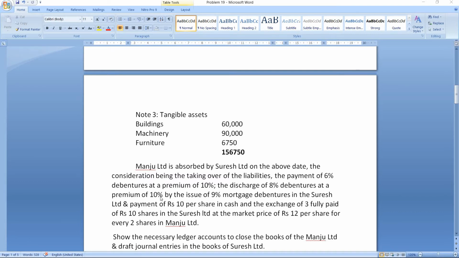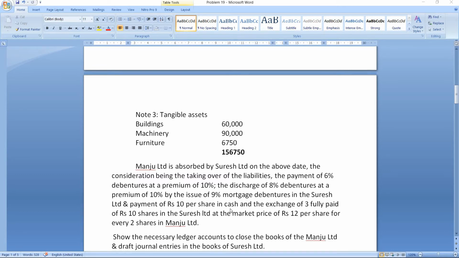So while calculating purchase consideration, we will not consider this because it is payment made to debenture holders. While calculating purchase consideration, we consider only those payments which are made to shareholders. Further, payment of rupees 10 per share in cash. So here you can see information regarding shares is given. So this will be utilized for calculation of purchase consideration.